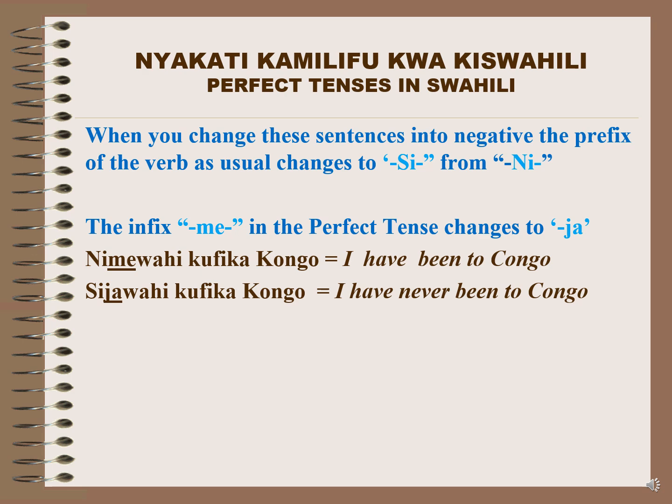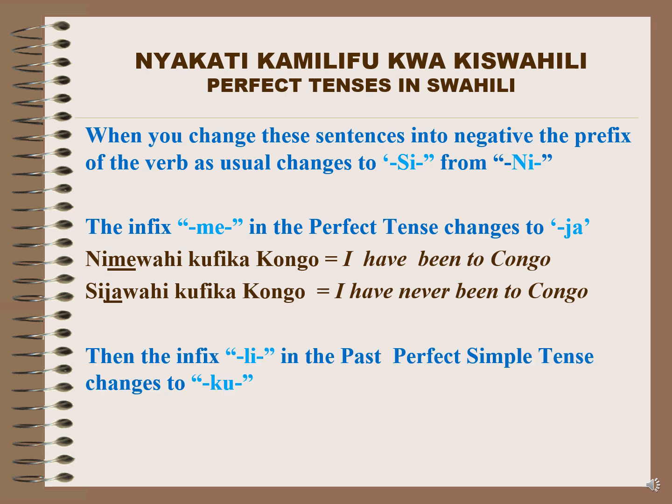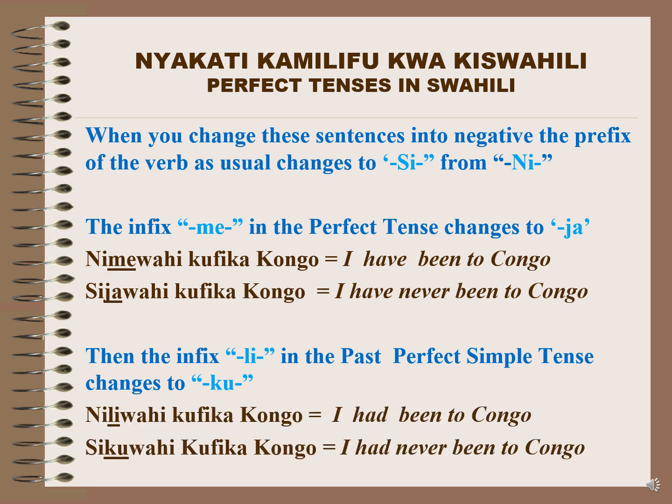So you can see here me changes to ja as a negative, and the prefix ni as an affirmative changes to si in a negative format. Nimewahi, sijawahi. Then the infix li in the past perfect simple tense changes to ku. Niliwahi kufika Congo. Sikuwahi kufika Congo. If someone says niliwahi kufika Congo, it means he or she is saying I had been to Congo. Sikuwahi kufika Congo means I had never been to Congo.